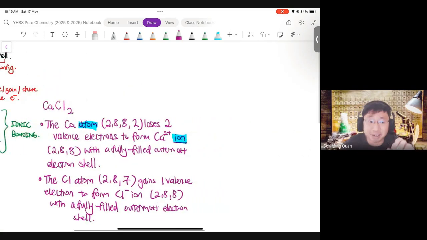Now, but that's not the end. You have only explained how the 2 ions are formed. You now need to go on to explain how they come together to actually form the whole ionic compound.